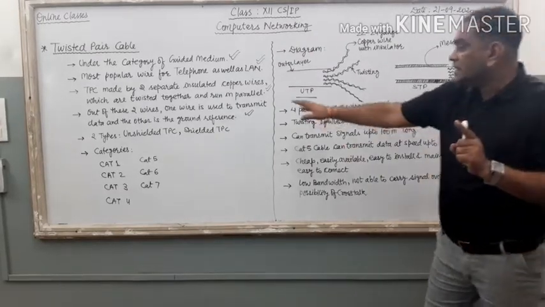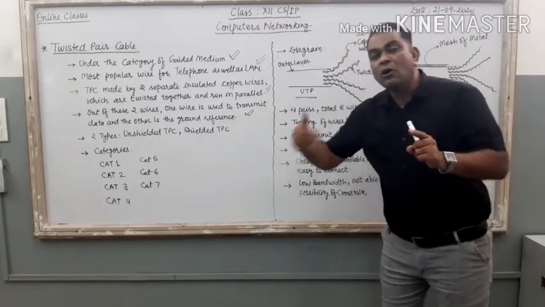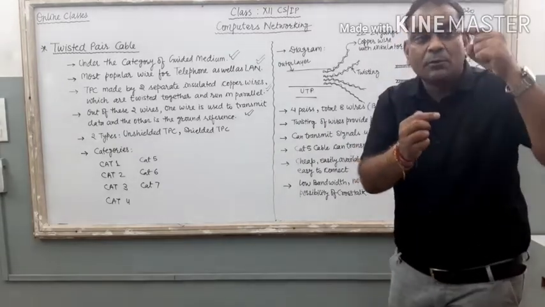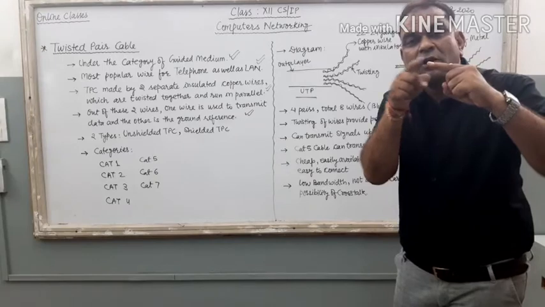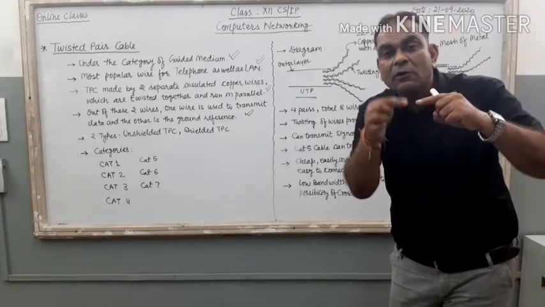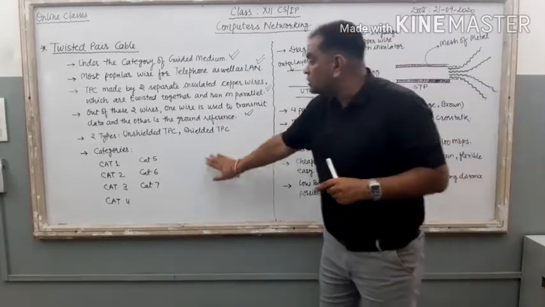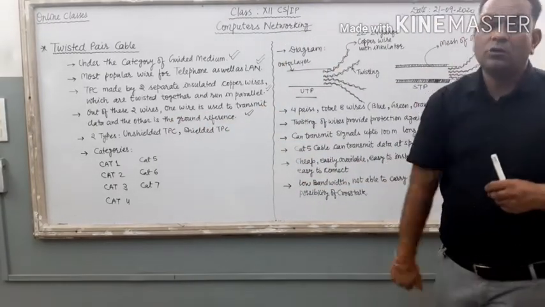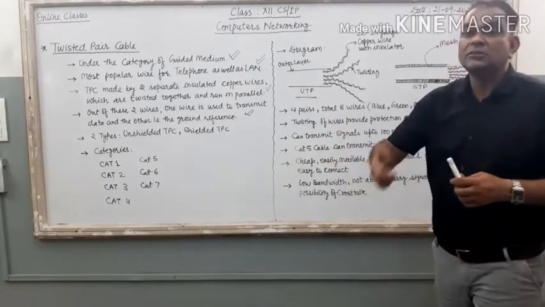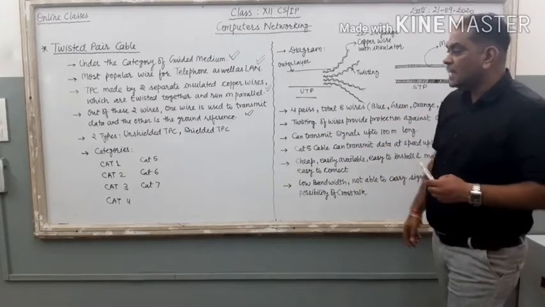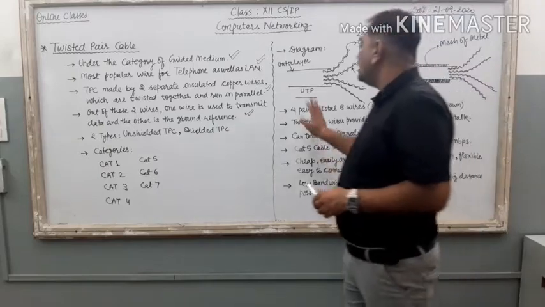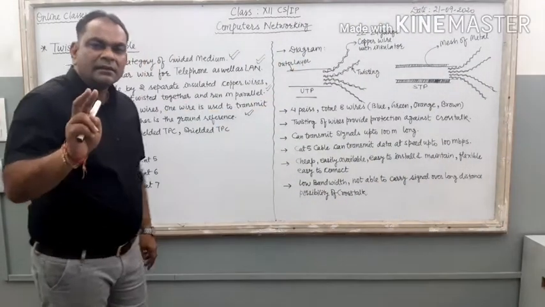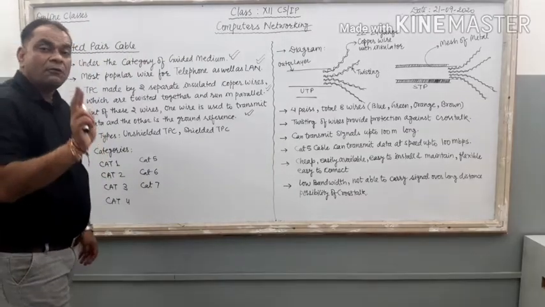One wire is used to transmit data or signals, and the other light color wire, suppose brown, dark brown color for data transmission, the light brown color wire is used for the ground reference. It provides the ground to the signals, to the electronic signals or to the electromagnetic signals. Clear?